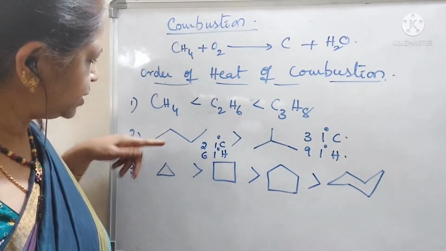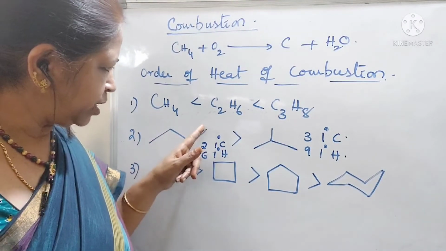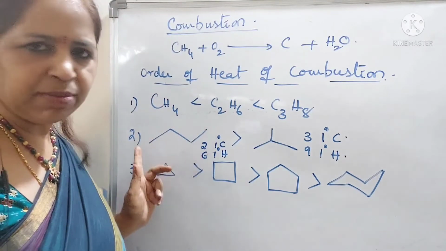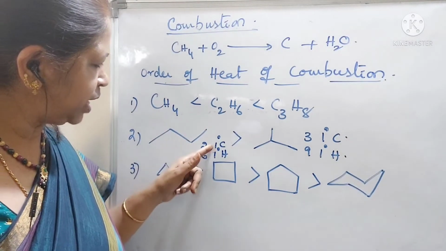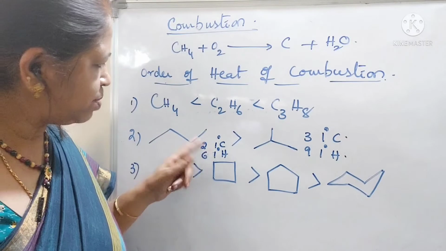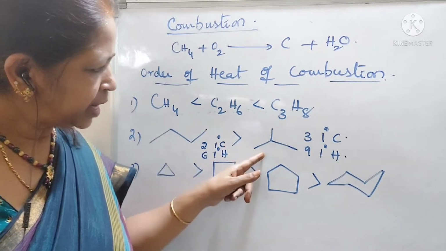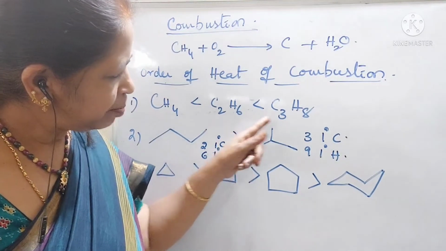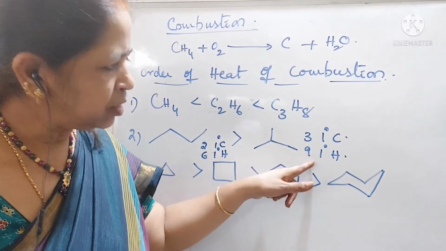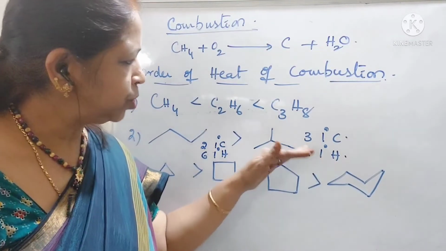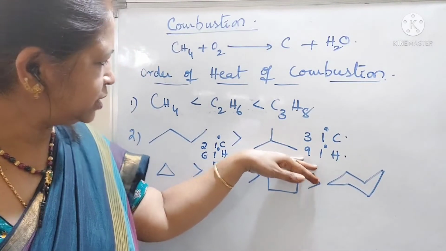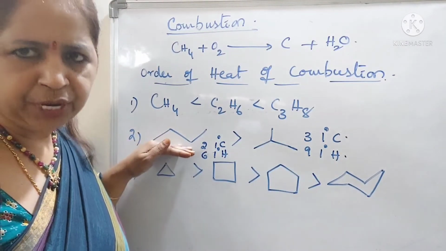And in the first case, there are 2 primary carbon atoms. The terminal carbon atoms are the primary carbon atoms, 2 primary carbon atoms and 6 primary hydrogens. And in the second case, 3 primary carbon atoms and 9 primary hydrogens. So, this gives less amount of energy than the n-butane.